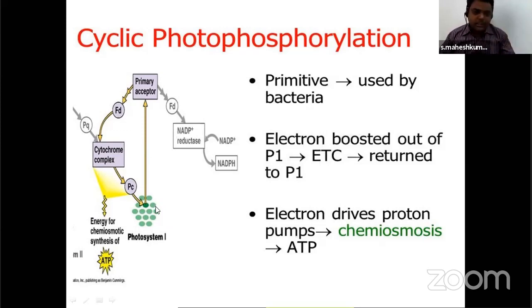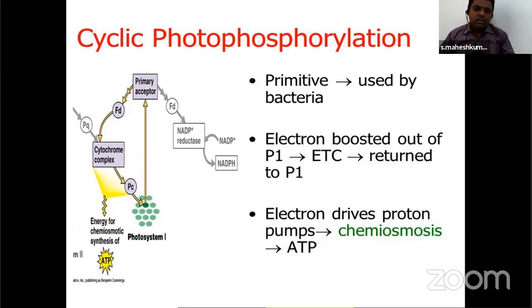See, here is the main reaction center, the photosystem. Already in the difference I told you, photosystem 1 is present in both cyclic and non-cyclic. Here in the cyclic reaction, photosystem 1, the accessory pigments are there and the main reaction center. When sunlight falls on these accessory pigments, the electrons are excited and transferred to the main reaction center. The electrons are transferred to the primary electron acceptor, and again to ferredoxin.